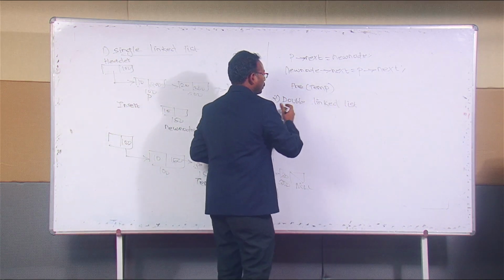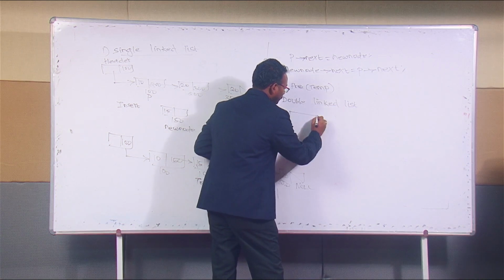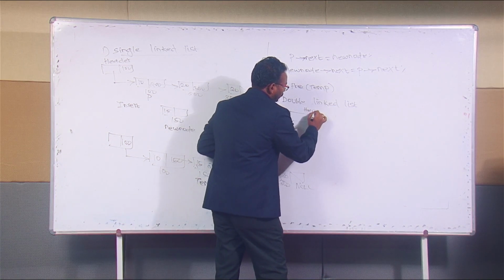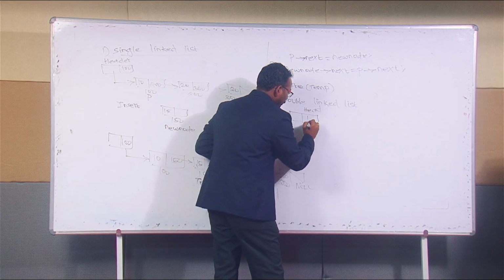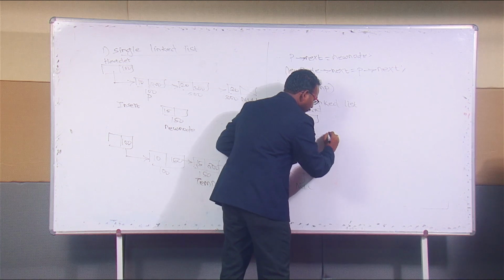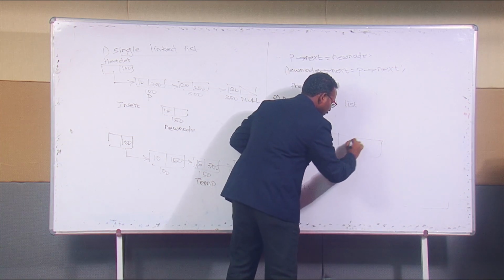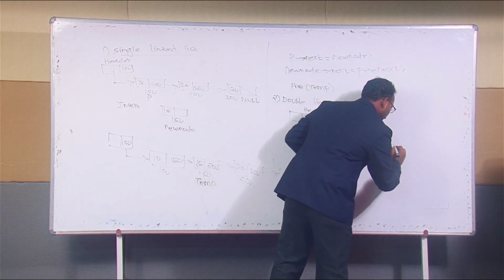For a doubly linked list, how should the diagram be represented? For example, at the top we have the header. From that header, the diagram should be drawn like this.